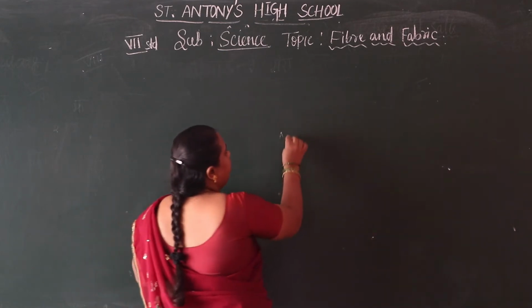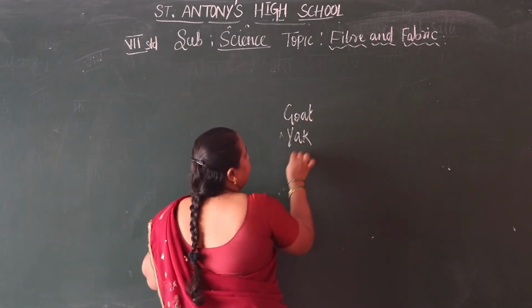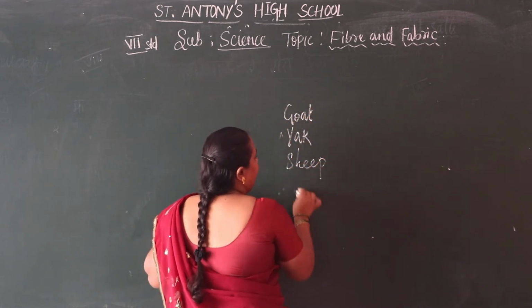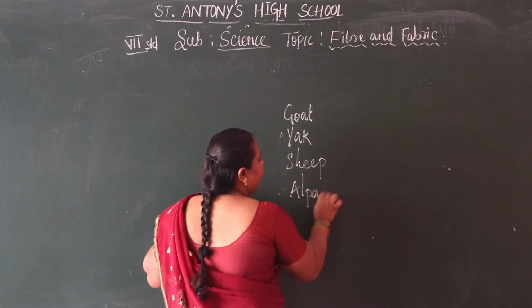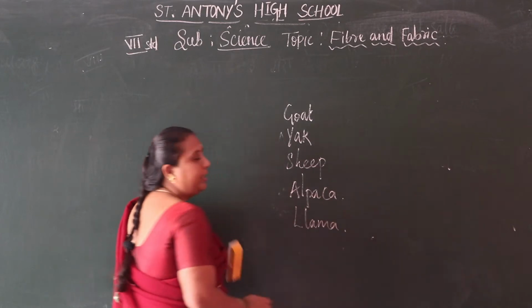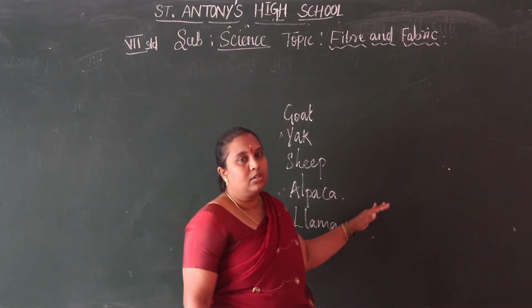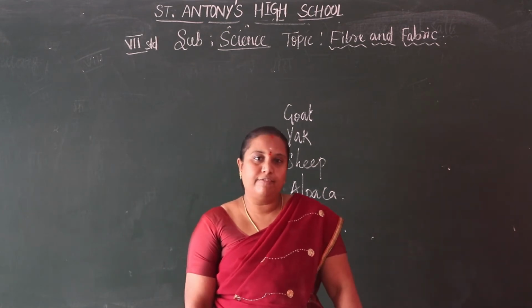The main wool yielding animals are yak, goat, sheep, alpaca, and llama. From these animals we get wool.